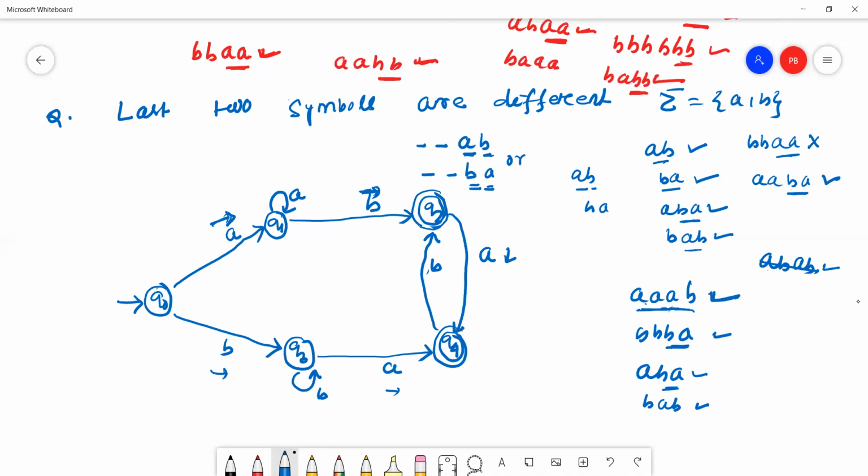Since B will go to the Q2 state, this B also goes to the Q2 state, right? Now Q2 reads A and Q4 reads B.